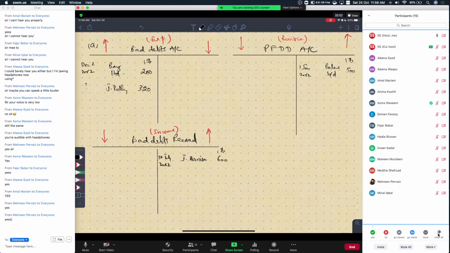John Kelly's bad debt is going to be on the debit side of the bad debts account, $320, and we will also amend our existing schedule of the trade receivables. The last group of the trade receivables is not $1,320 now, but $1,000 only, because 320 will be subtracted from there. Give me a green check, everyone.